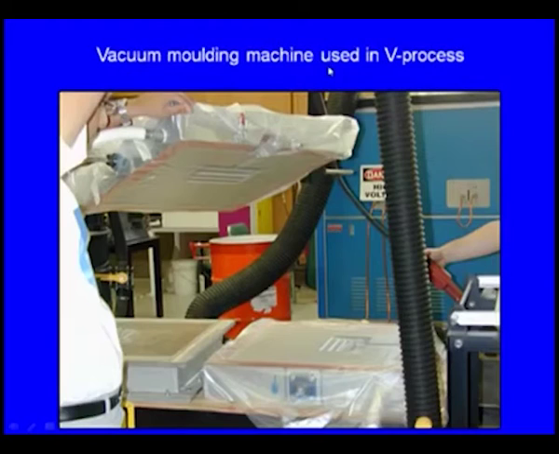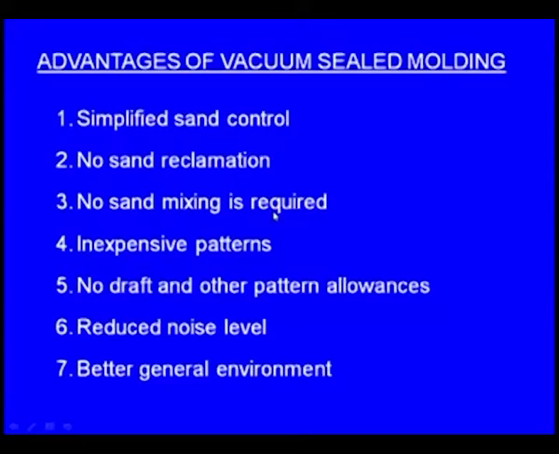So here we can see this is a vacuum molding machine used in the V process, and here we can see vacuum is used, and we can see the polymer film. So these are the advantages of the vacuum sealed molding process. One is the simplified sand control. In the case of green sand molding, we have to add the binder, we have to add the additives, we have to mix the moisture, then we have to mix it thoroughly.